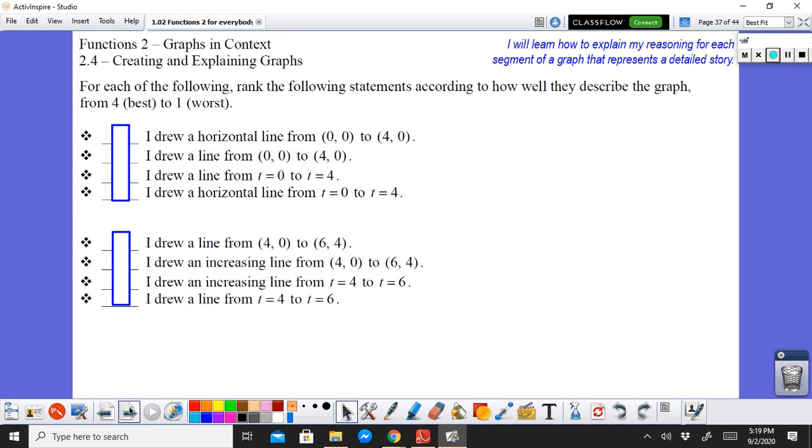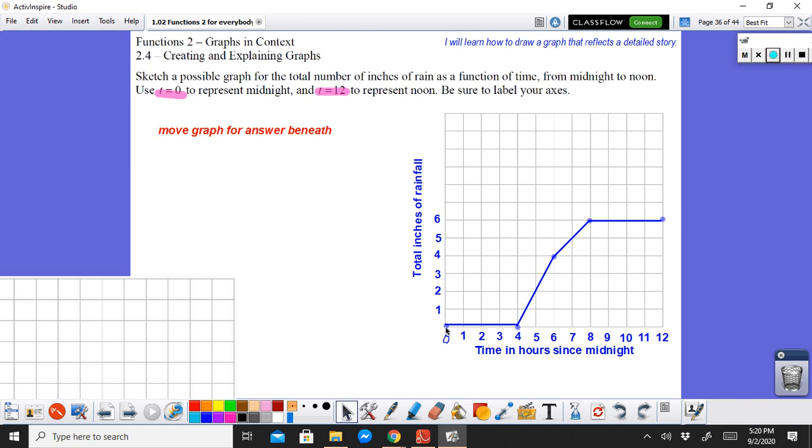So how are we going to say our statement? Okay, let's rank them from 4 as being the best way to describe and 1 being the worst way to describe. Okay, so let's go back. What is this point, by the way, here? This is 0, comma 0, right? And this one is 4, comma 0. This one is 6, comma 4. This one is 8, comma 6. And this one is 12, comma 6.